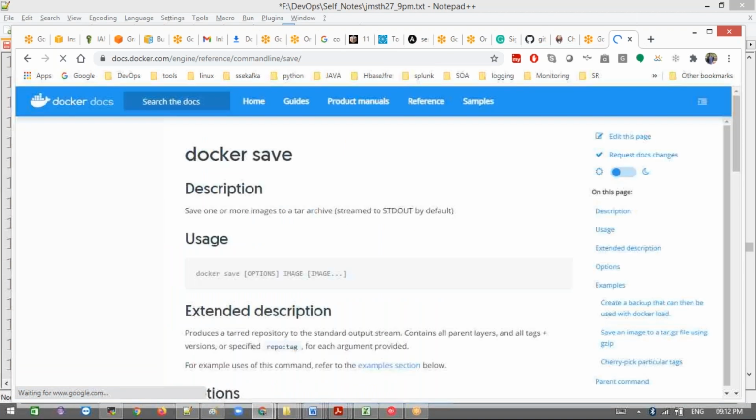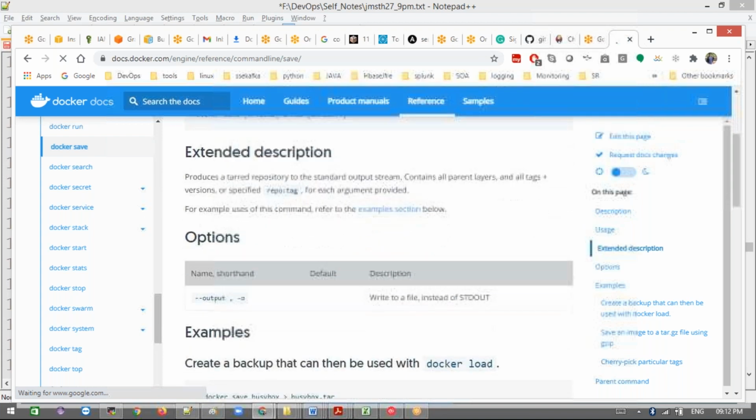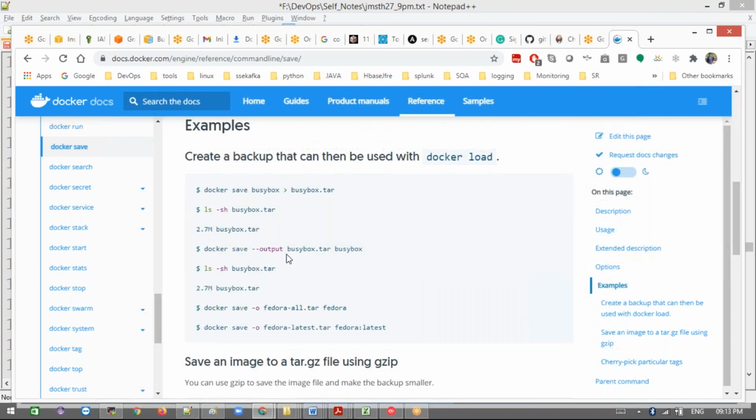Save this Docker image in zip format. You can use the command called docker save. I never used this.